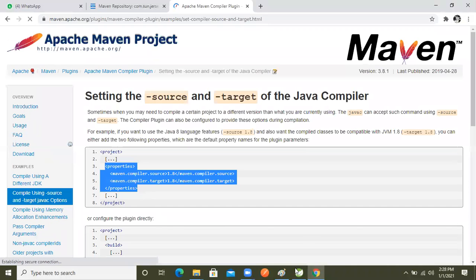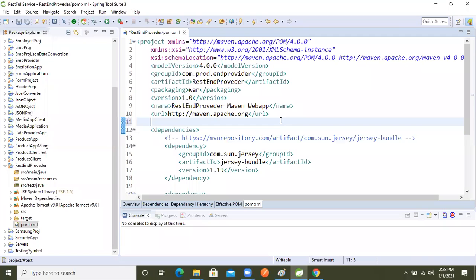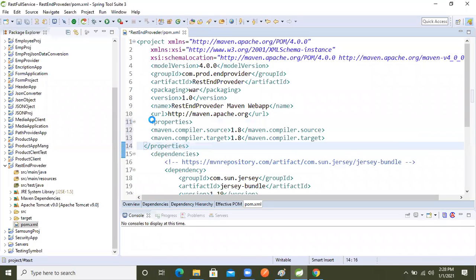And again we will go to the pom.xml. After the URL is there, there is no need to keep this property in the dependency tag, right? We will get an error. We will put this outside of the dependency. Okay, Hari, I will come to you. Give me 1 minute. Now, okay, we will paste it, right?